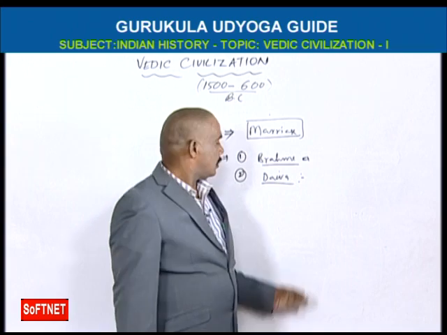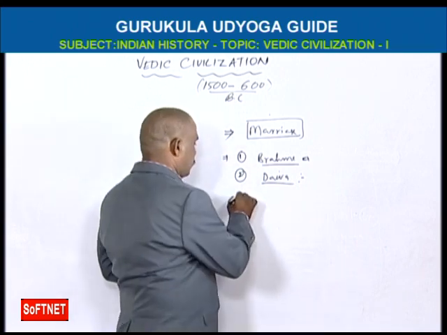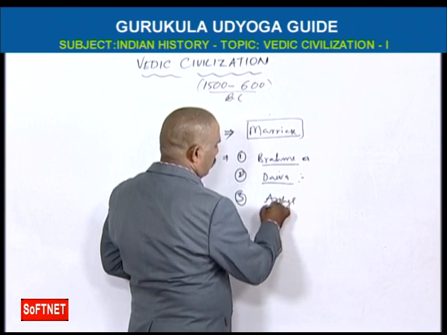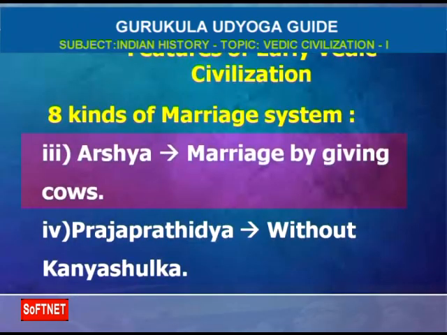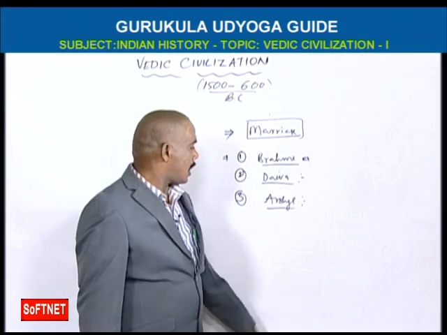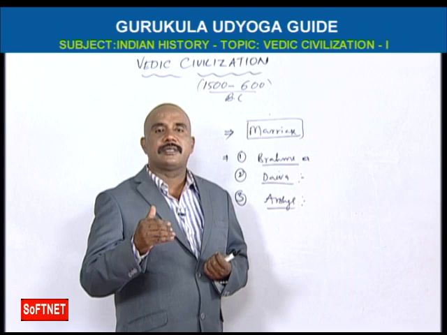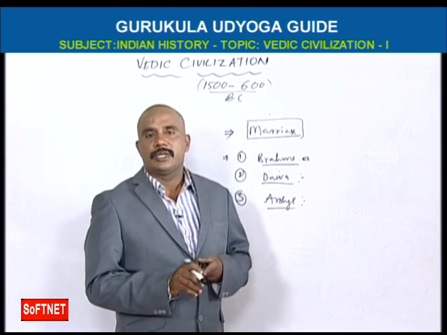This is a Daiva marriage. And third, Arsha marriage. Arsha Vivaha means by giving a cow. While doing the marriage, the father has to give a cow to his daughter. That is Arsha marriage.